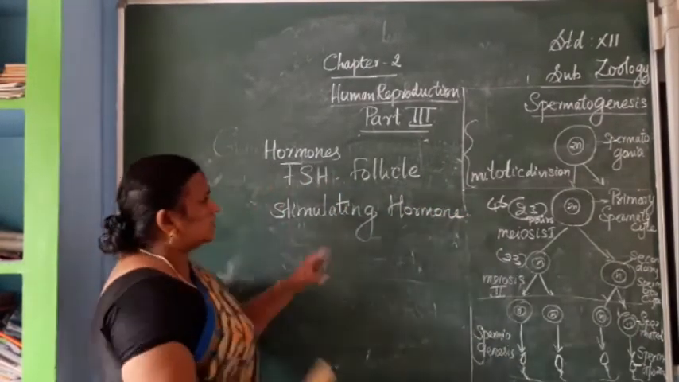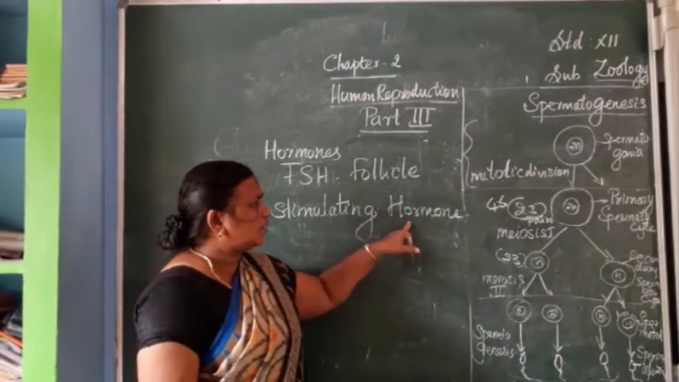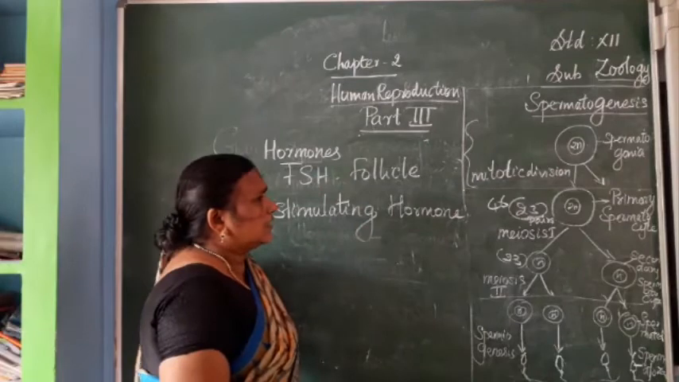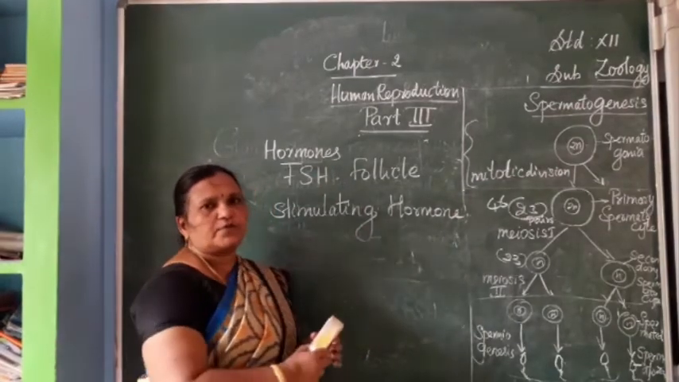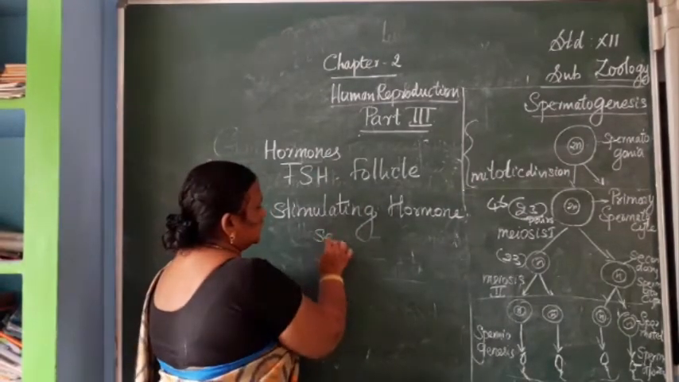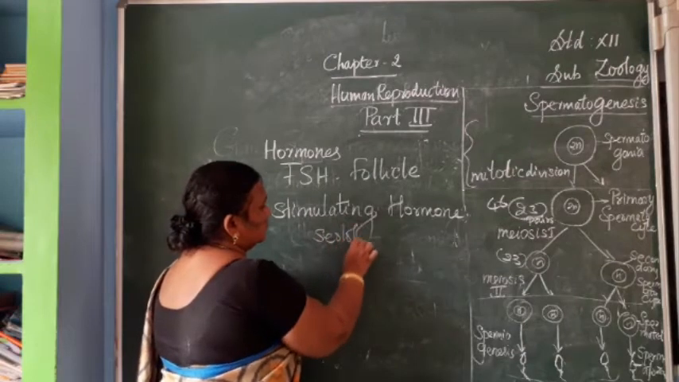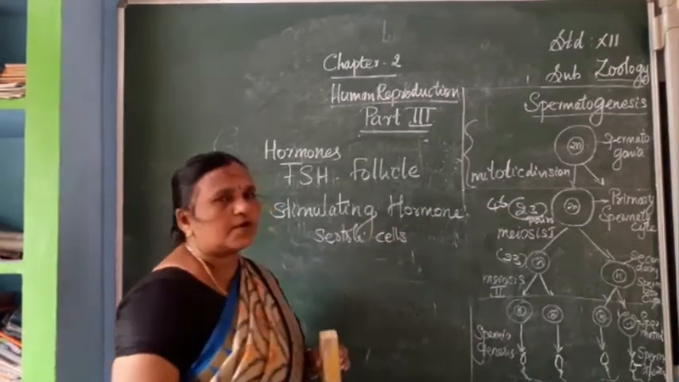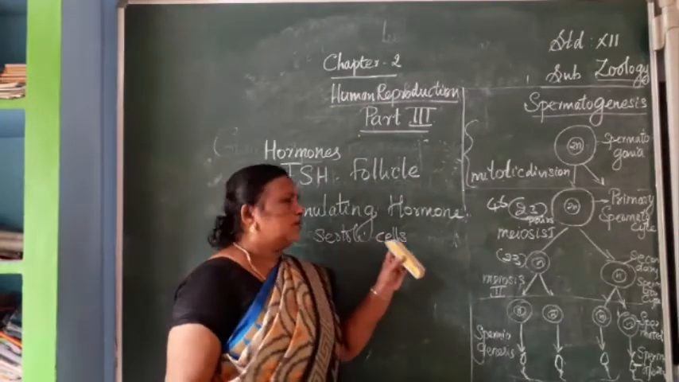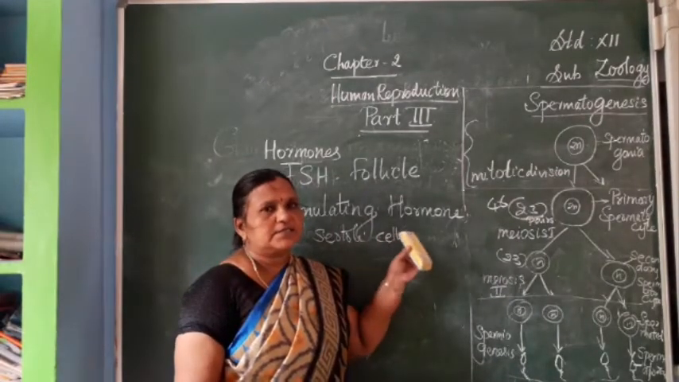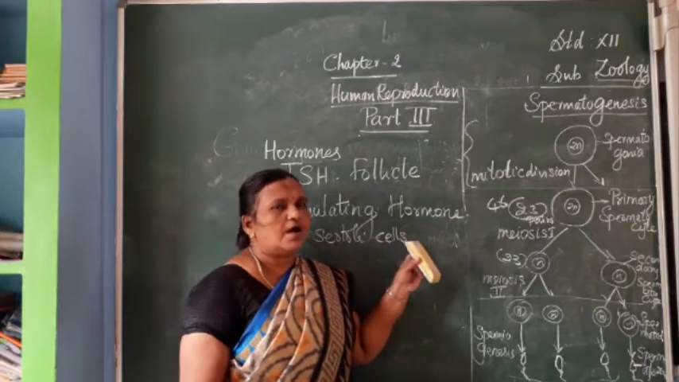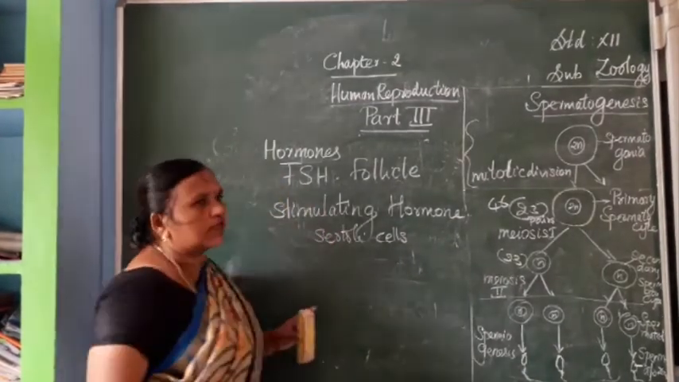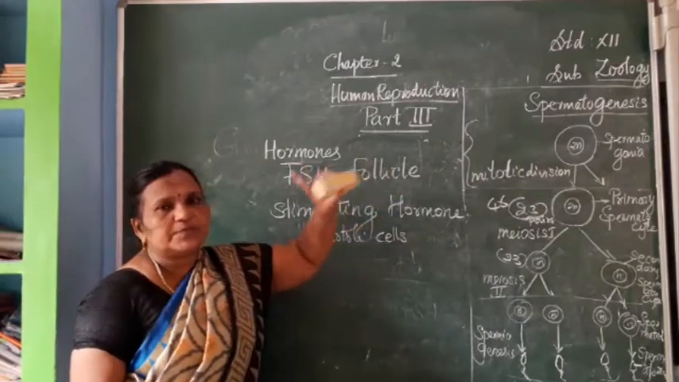This follicle stimulating hormone, we already studied, is giving the stimulation for the Sertoli cells. The Sertoli cells are responsible for the nutrition of the spermatozoa or sperms. So three types of hormones are involved in spermatogenesis.